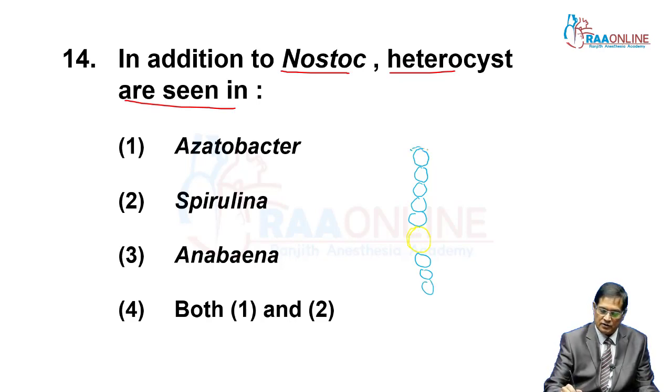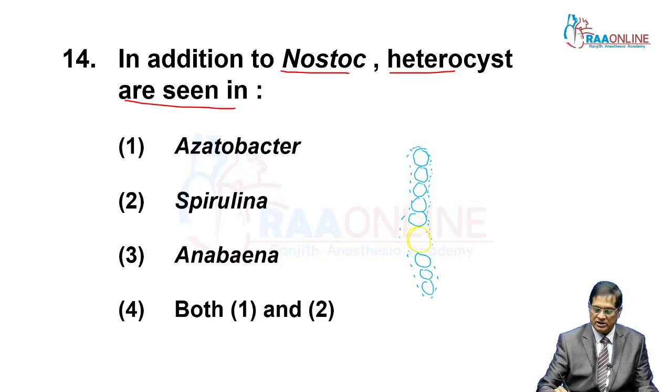There is a mucilaginous covering over the filament. This non-green and comparatively larger cell is known as heterocyst.